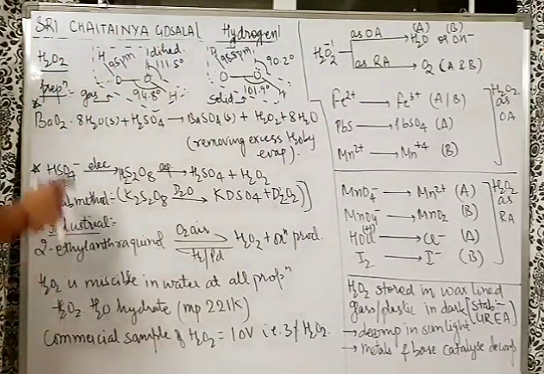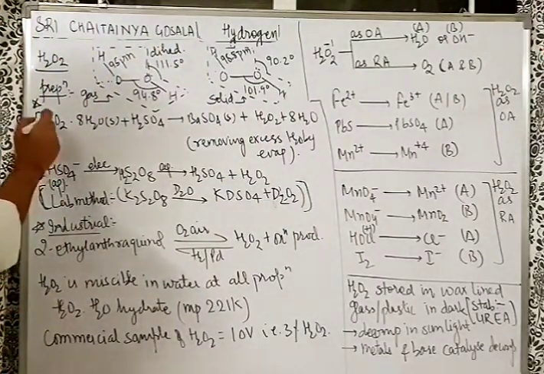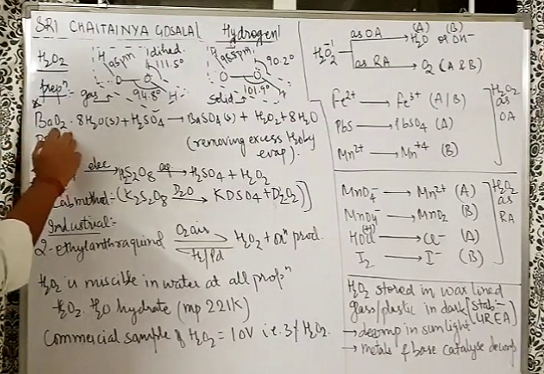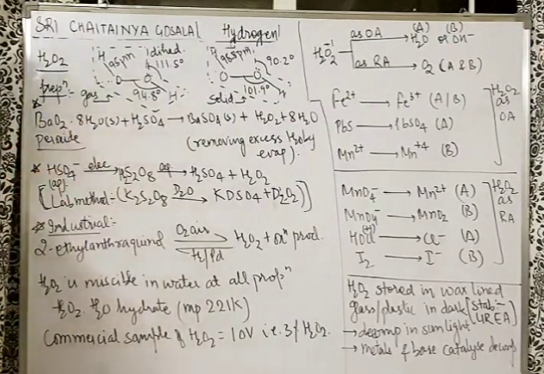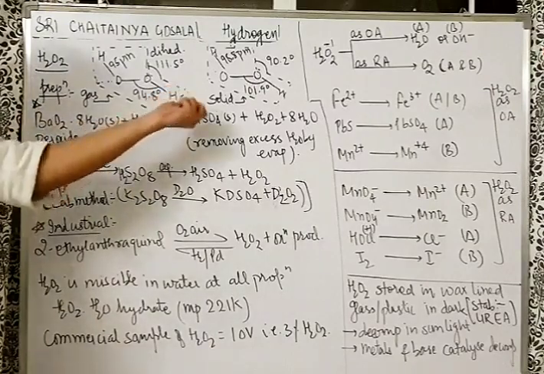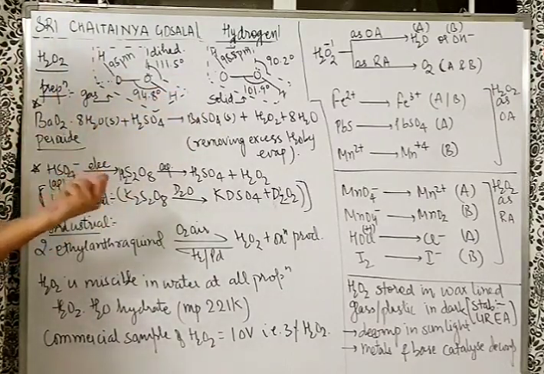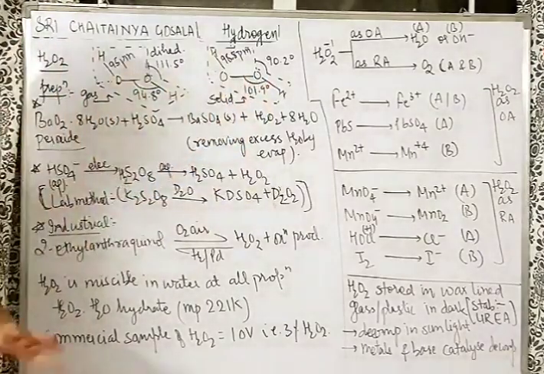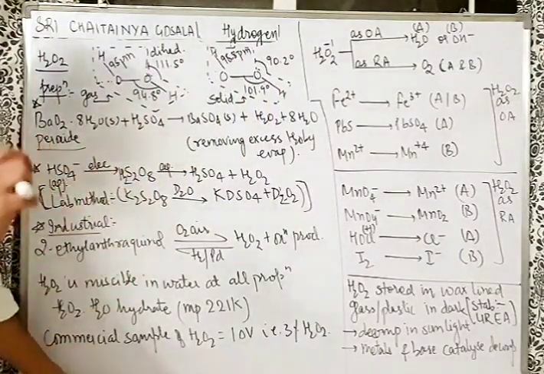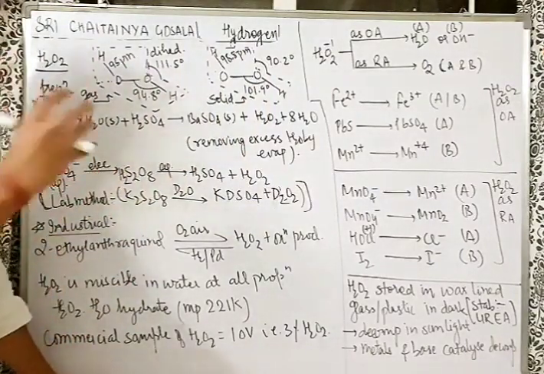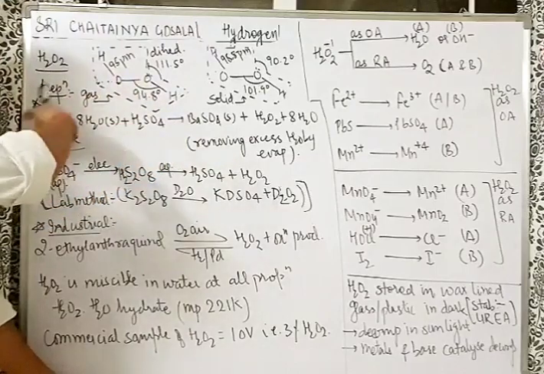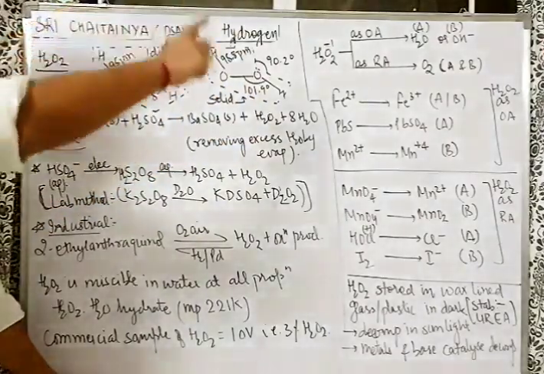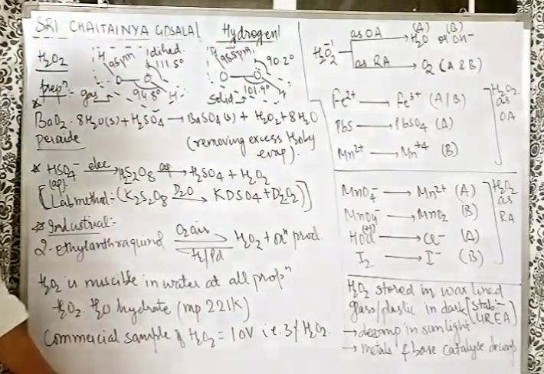Preparation method here. We take barium peroxide. Understand, it is not oxide, this is peroxide. So this hydrated barium peroxide is treated with H2SO4. BaSO4 is a solid precipitate, and H2O2 plus water is produced. That's how we get H2O2. Simple method. Peroxide makes peroxide. So the peroxide gets transferred from here to water and we get H2O2. Excess water is removed by evaporation.